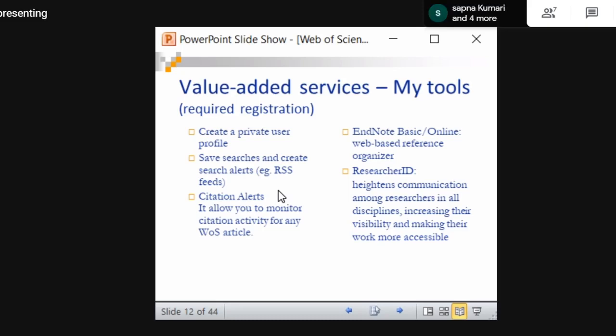So it will be difficult. If I have the ID, it will be easy. Oh, this ID belongs to Ritesh from library science. It is easy to identify. That is why this academic identity is very much important.